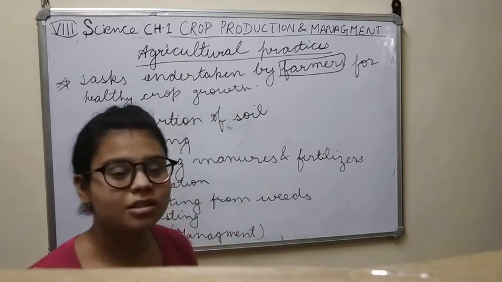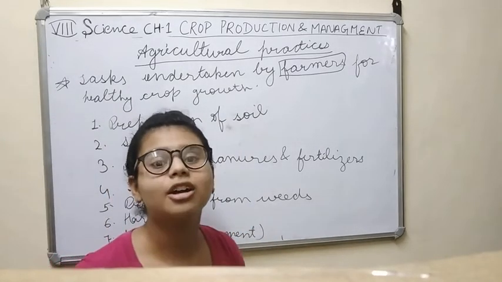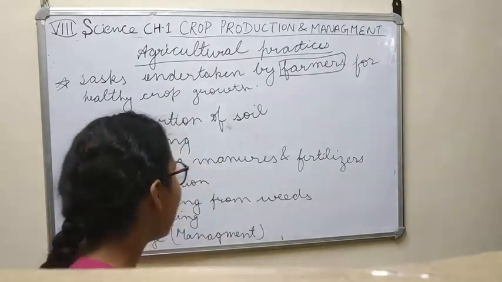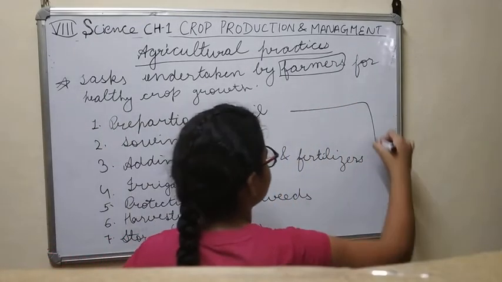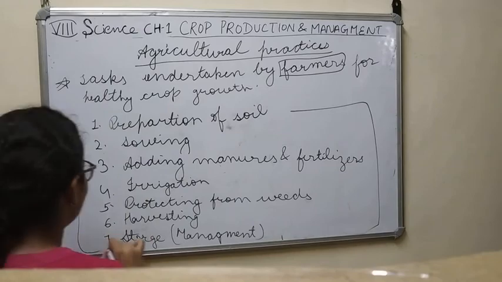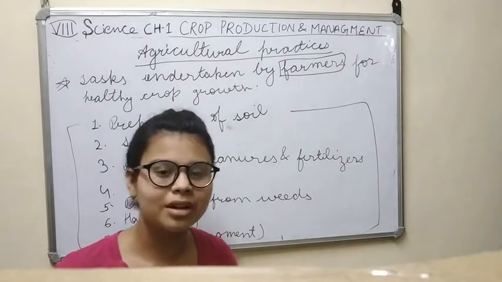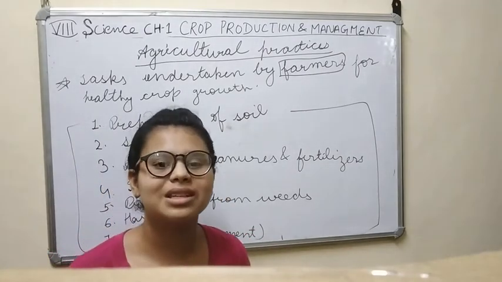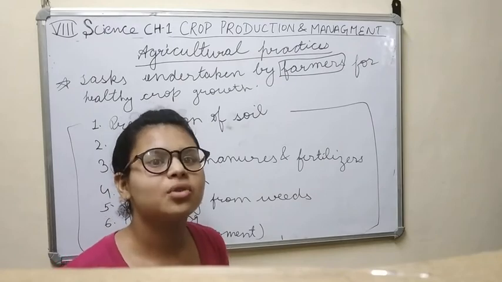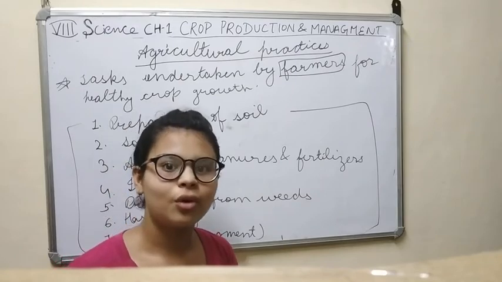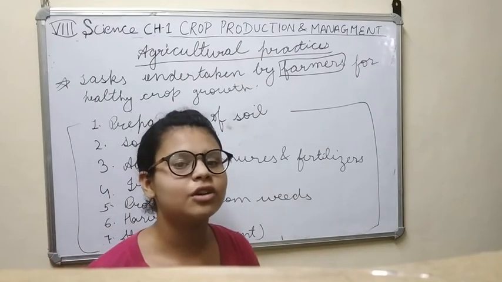Right? So this was part 1 of this chapter, and these 7 topics and the food which we get from animals, these are the 8 topics which we study in the next videos of this chapter. So stay tuned for the next videos of this chapter.